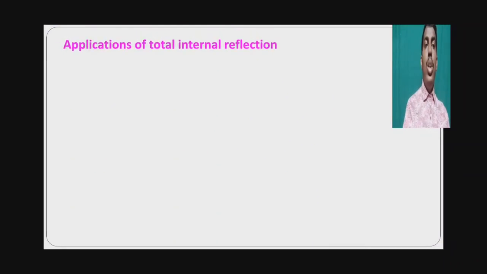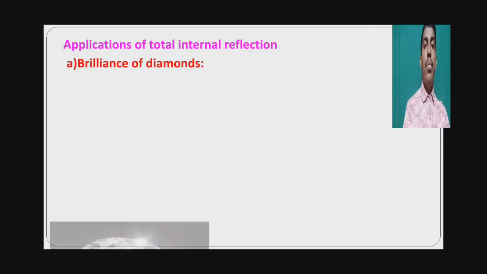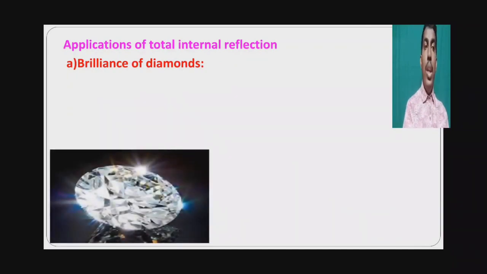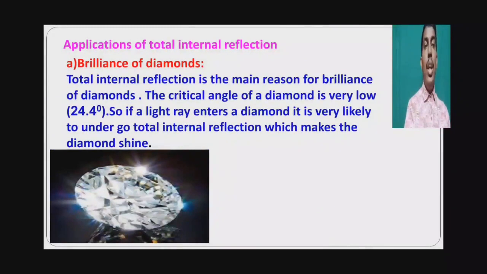Applications of total internal reflection. Now we will discuss the uses or applications of total internal reflection. First one is the brilliance of diamond. Here we can see the brilliance of diamond. A diamond appears more brilliant than a glass piece cut to the same shape. Why? Because total internal reflection is the main reason for the brilliance of diamond.